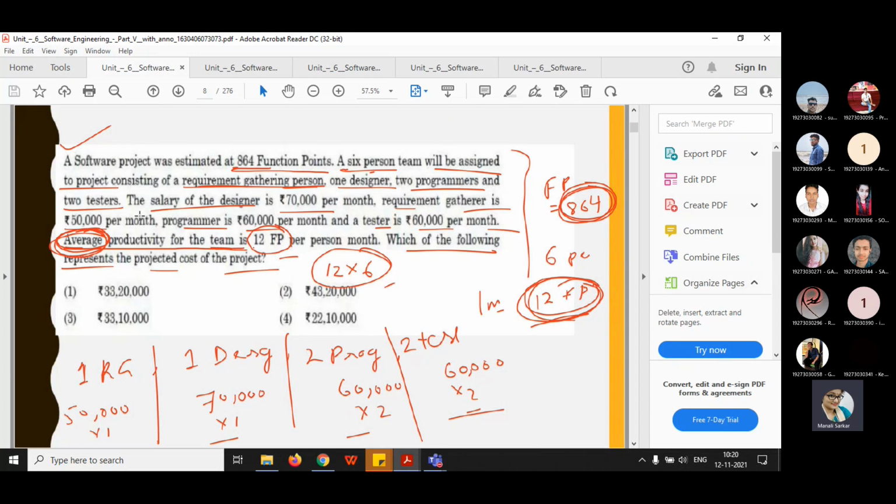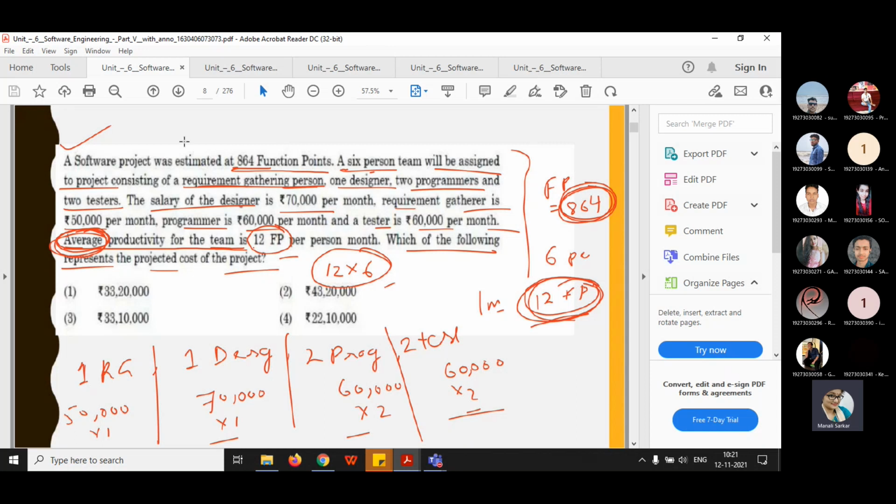One designer, one requirement gatherer, and two testers, so again 60 into 2. So a total of 6 persons are there. After that, 864 function points is given, and we know that 12 function points per month is the average productivity. How many persons are there in the team? 6 persons, so 12 into 6 will be the total.